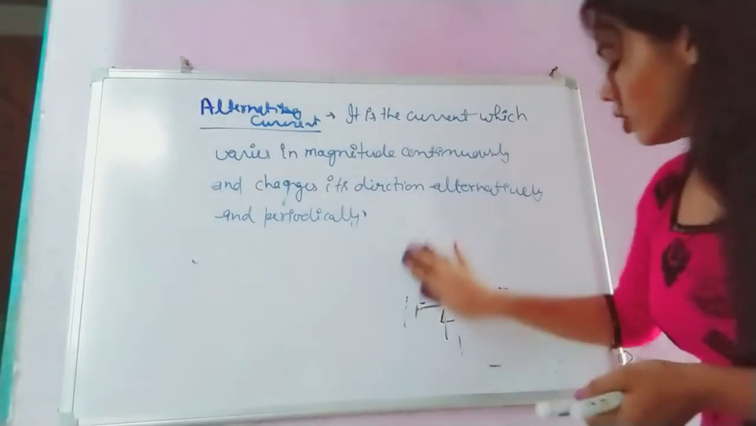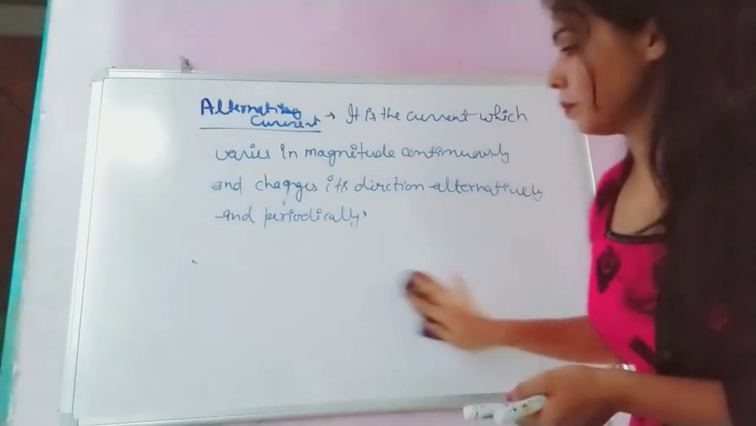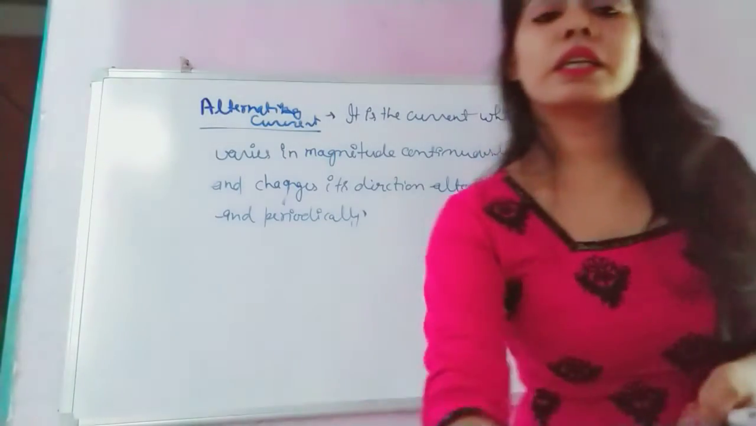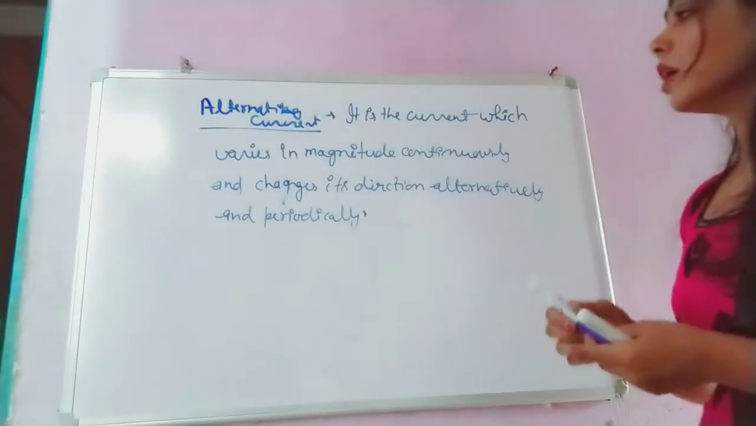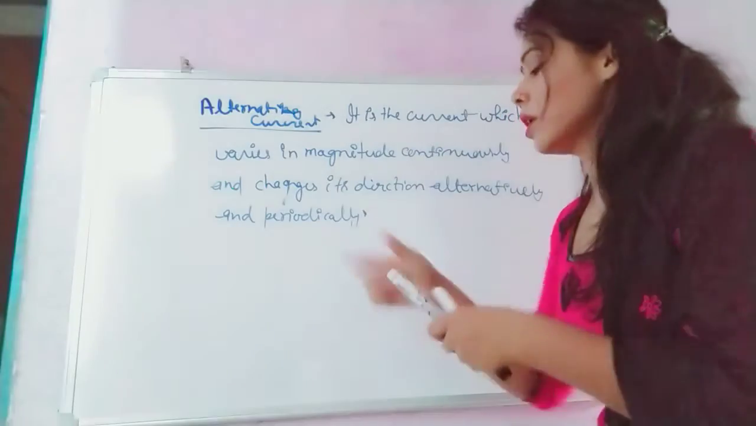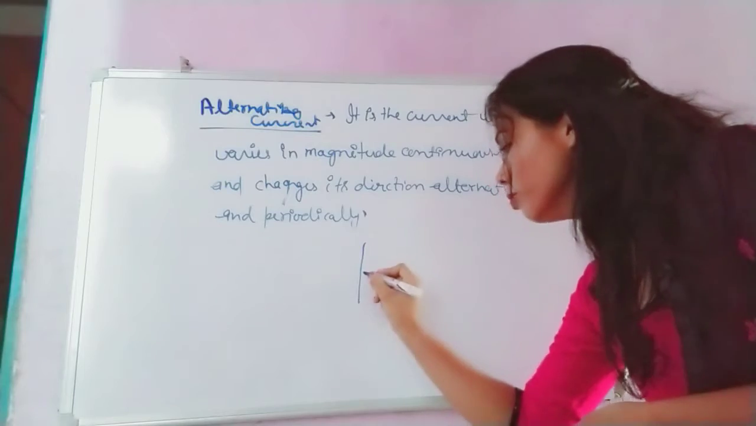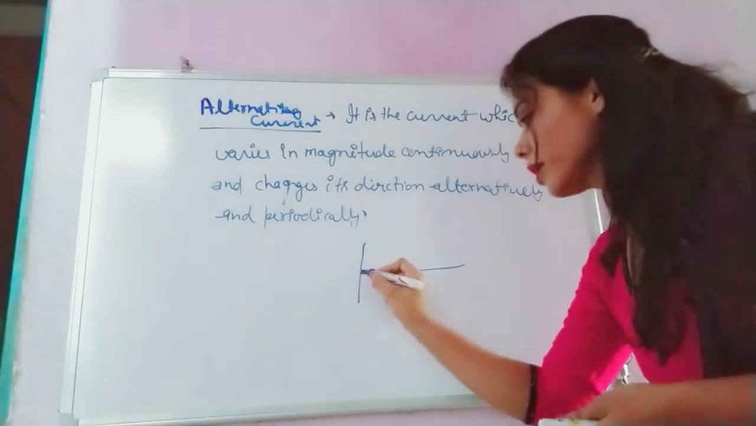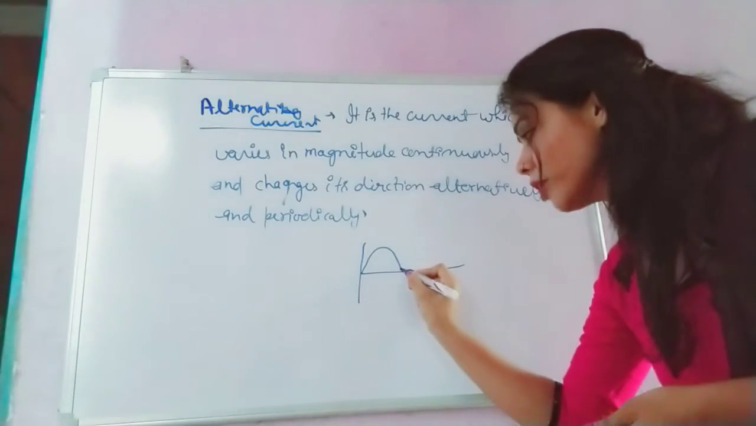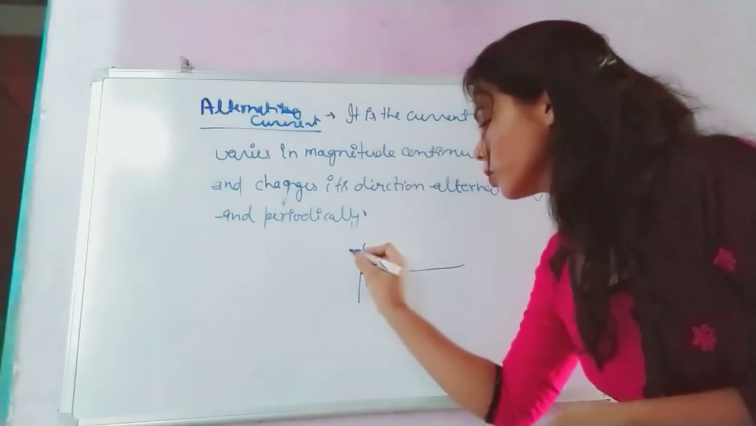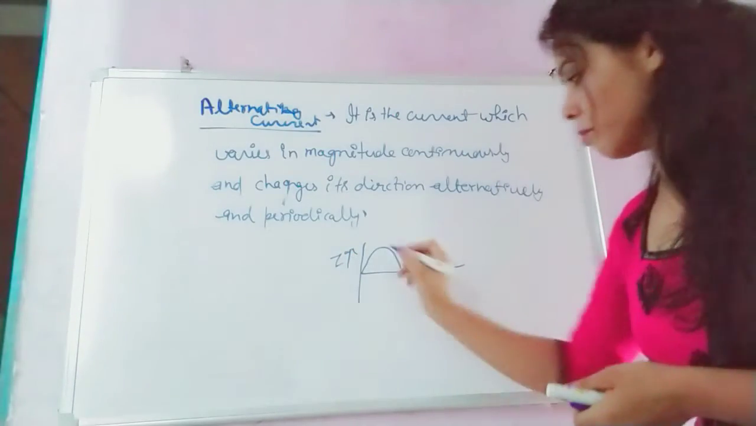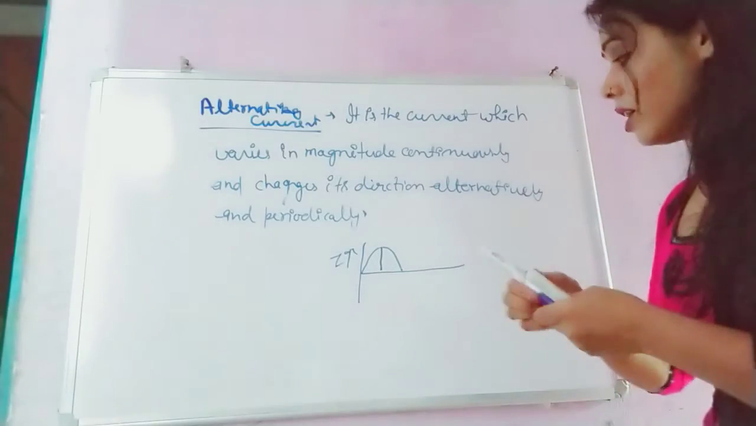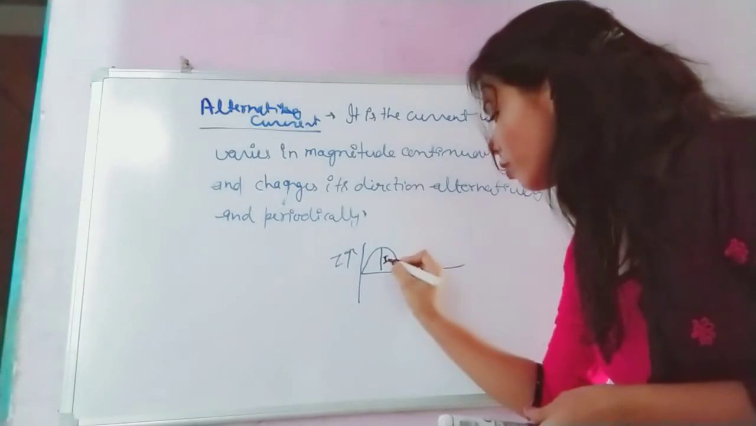Now moving to alternating current. So what is alternating current? It is bidirectional, the type of current which varies continuously. Suppose this is the I current. It reaches its maximum value. Suppose this maximum value is I0.